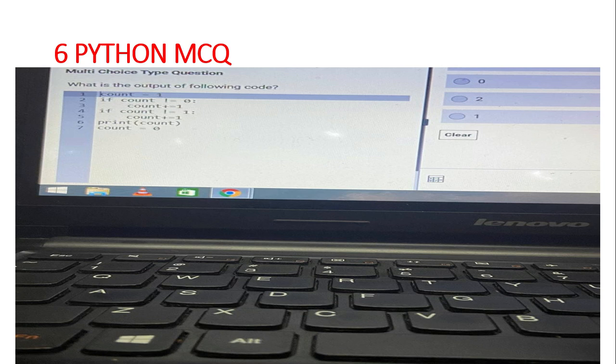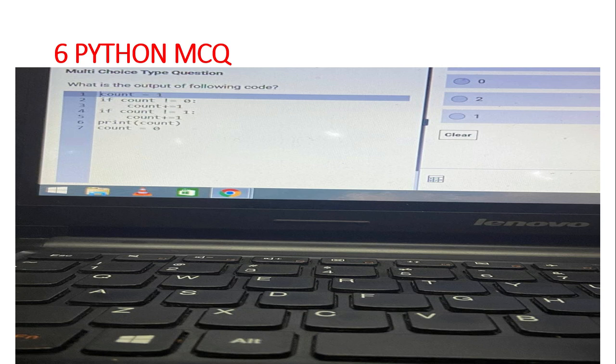Then Python MCQ 6th question, they have given count is equal to 1. If count not equal to 0, count plus equal to 1. If count not equal to 1, count plus equal to 1. Print count is equal to 0. We want to predict the output here.